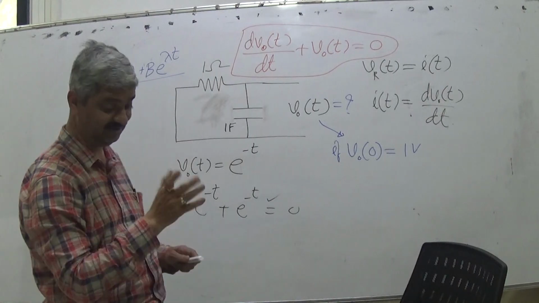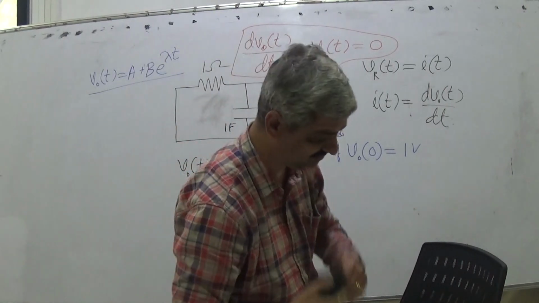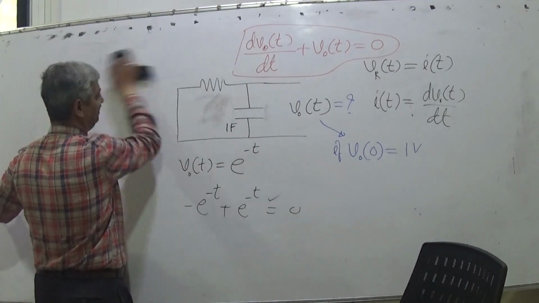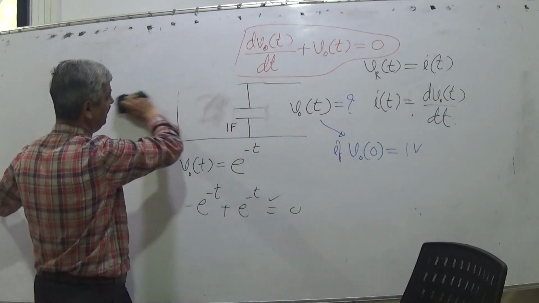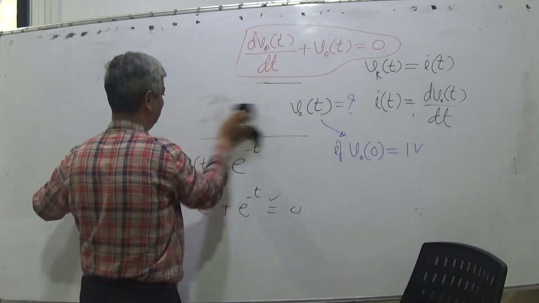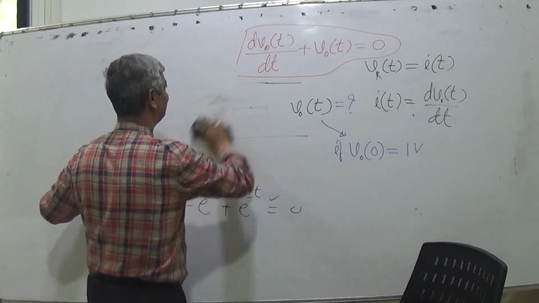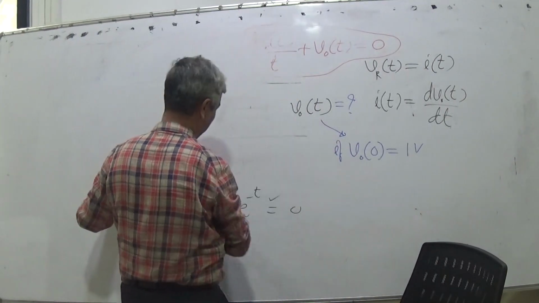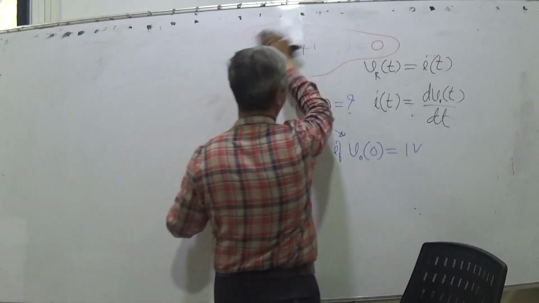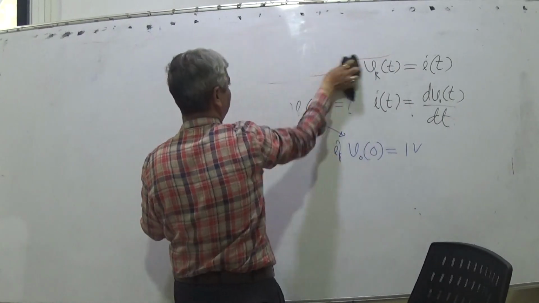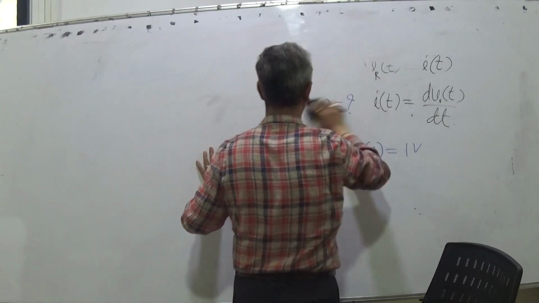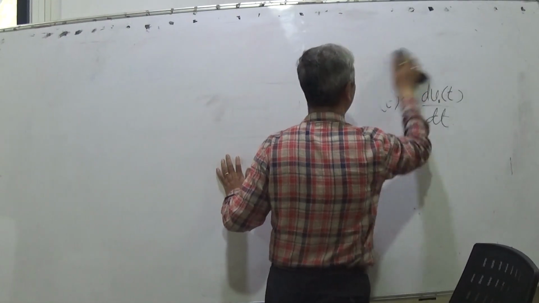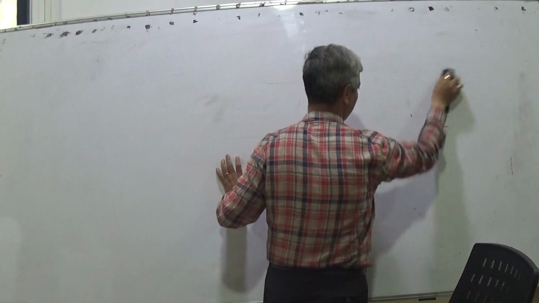So like that you can think of various ways. Now I will give you a big punch, a very interesting question. In learning, everything should not be immediately understood.